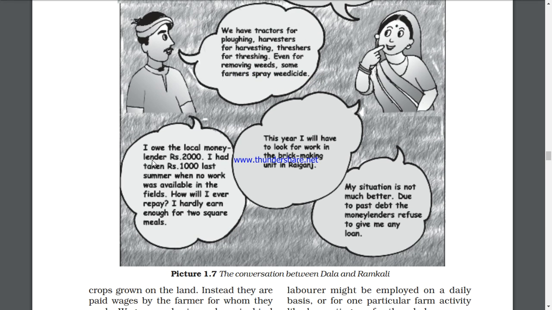I owe the local money lender, I have taken a loan from him, 2000, and I had taken ₹1000 last summer when no work was available. There was no work, so I needed money and I took it from him. How will I ever repay if I don't get work? I hardly earn even for 2 square meals. Two square meals means I don't even get food for two times a day.